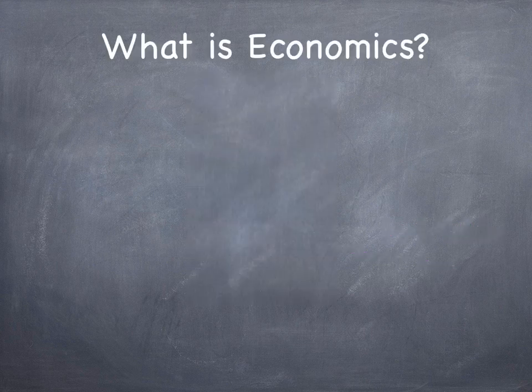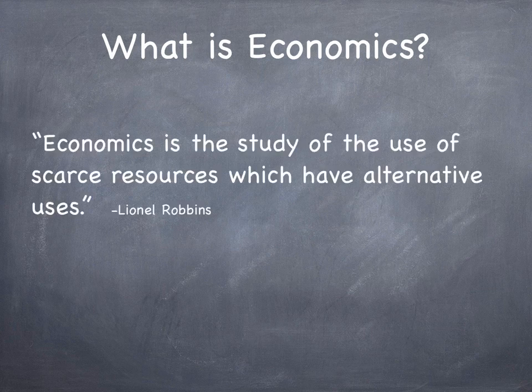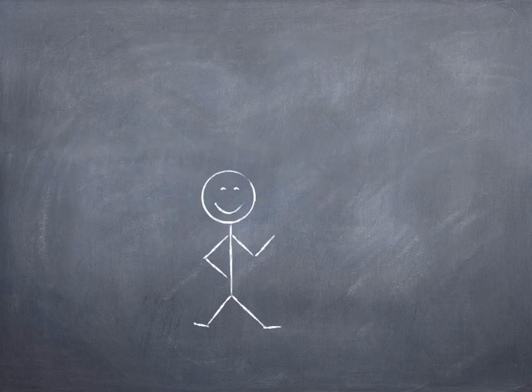British economist Lionel Robbins gave the following definition of economics. Economics is the study of the use of scarce resources, which have alternative uses. Scarcity is an important feature of any good definition of economics. To better understand why scarcity is an important part of a good definition of economics, I want to introduce you to Bob. Bob is trying to decide what he should do with his morning.